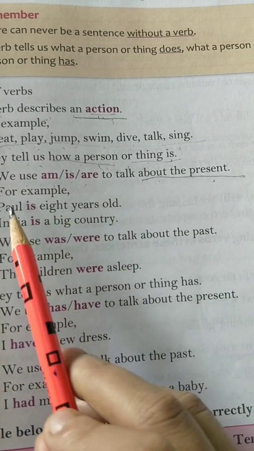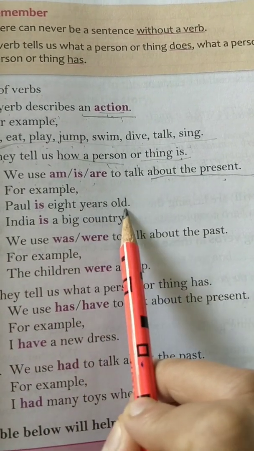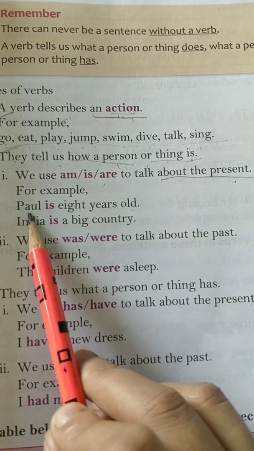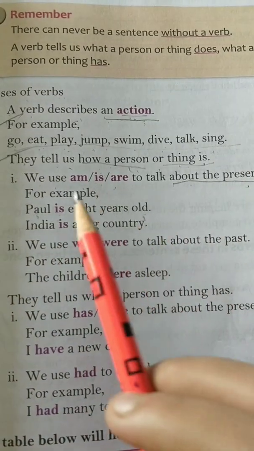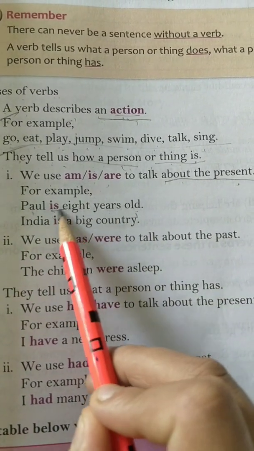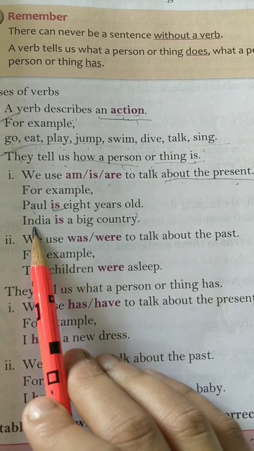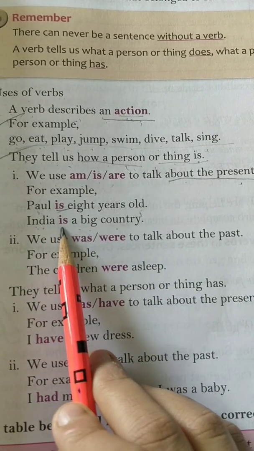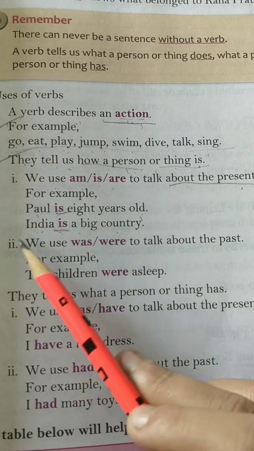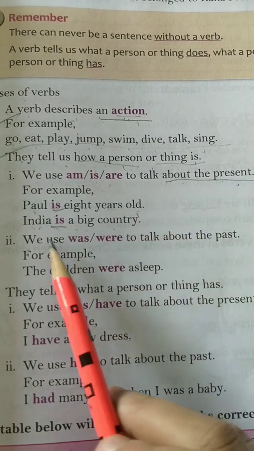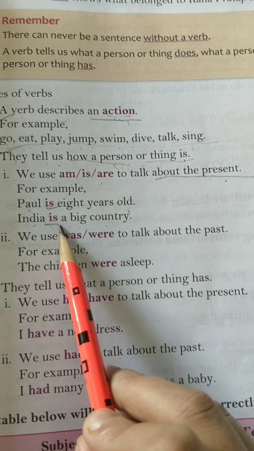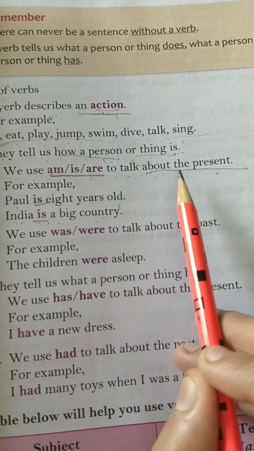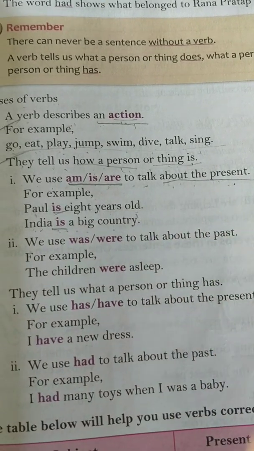So remember, Paul is 8 years old. I'm talking about Paul. Paul is the name of a person. So Paul is 8 years old means at present Paul is 8 years old. Therefore I'm using is. Coming to the next example, India is a big country. So India is here means that I'm talking about India at present. Therefore I am using is here. So always remember am, is and are are used to talk about the present condition, the present tense.